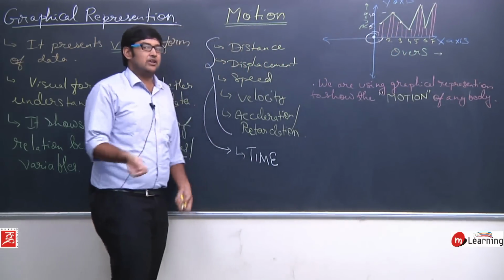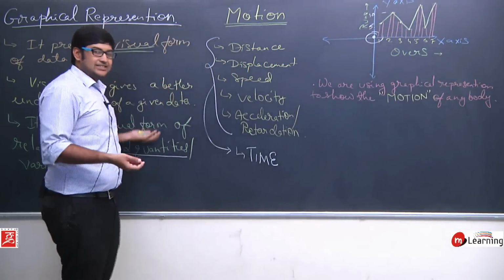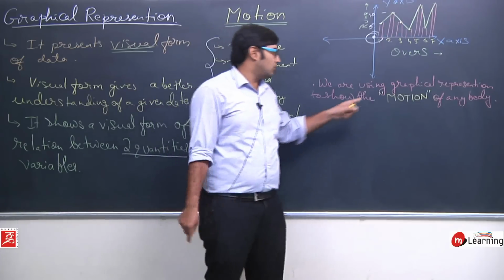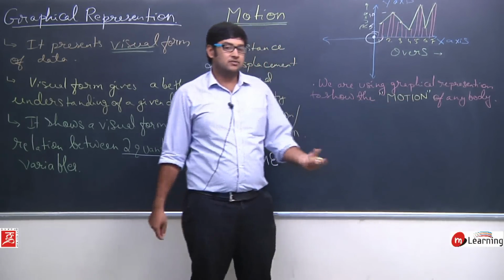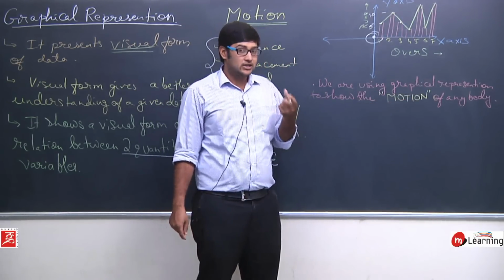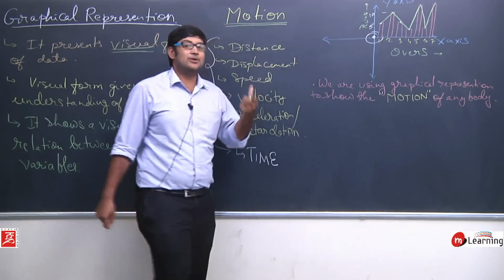Okay, this is our use. This is the basic general use of a graph, but why are we using it here? Just because we want to show and analyze the motion of a body using the graphical representation.